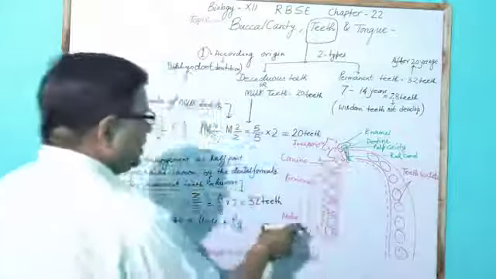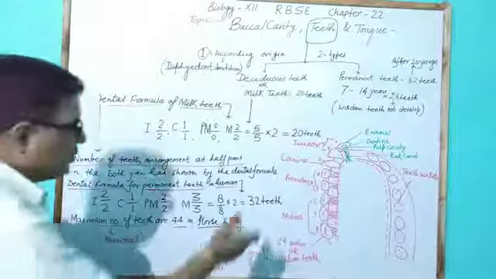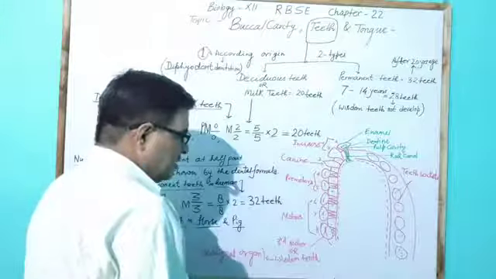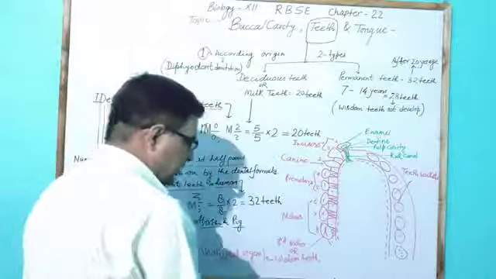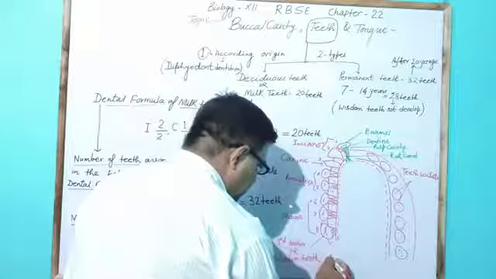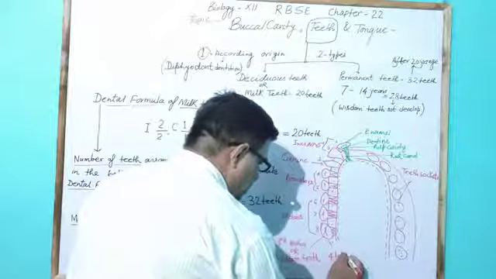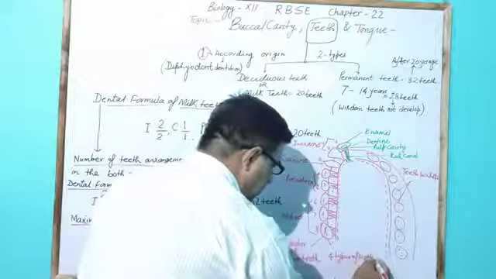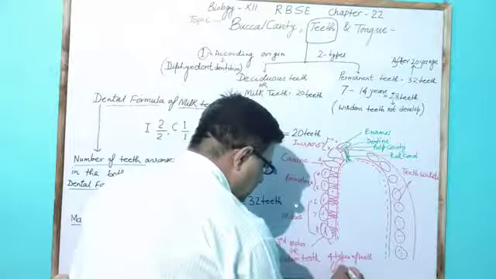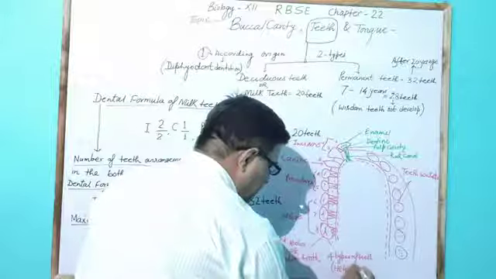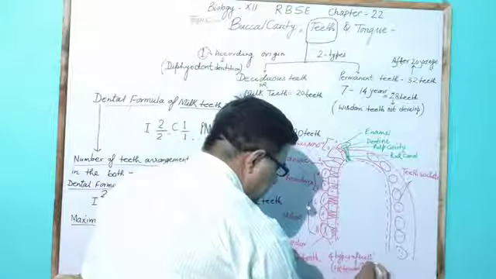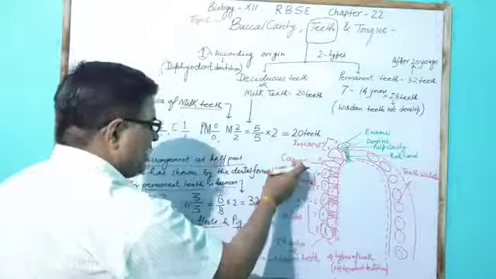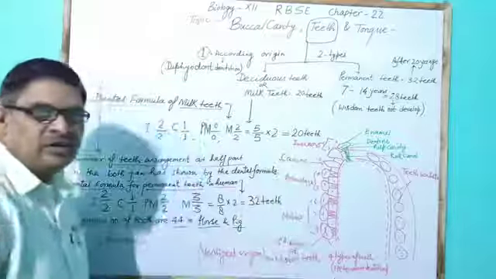On one side 4 types of teeth are shown here. So 4 types of teeth are present in human. This is called the heterodont condition. Heterodont dentition means the teeth are present in the form of incisors, canine, premolar and molar.